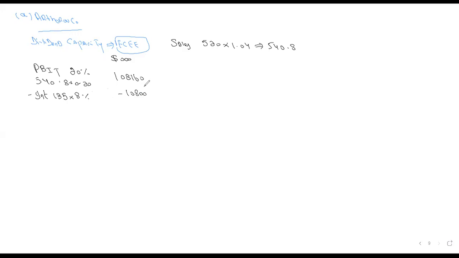So PBIT less interest, then what is the balance? 108,160 less 10,800 is 97,360. What was the rate of tax? 30%.